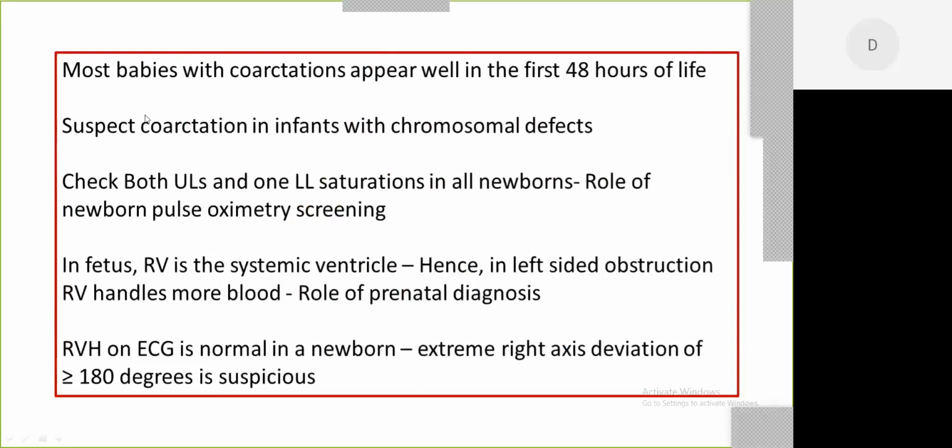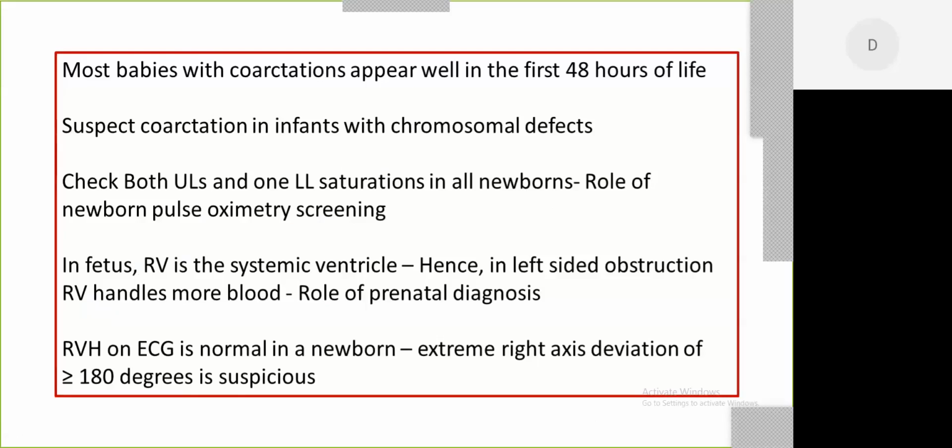The message is that most babies with coarctation appear well in the first 48 hours. Suspect coarctation in infants with chromosomal defects. Always check upper limb and lower limb saturations in a newborn period. If you have a fetal echo which says that right heart is dilated, then always make sure that you are careful monitoring these babies for a few days in the NICU. RV is the systemic ventricle in fetus, and hence any left-sided obstruction will produce right ventricular dilatation in fetal life and early neonatal period.